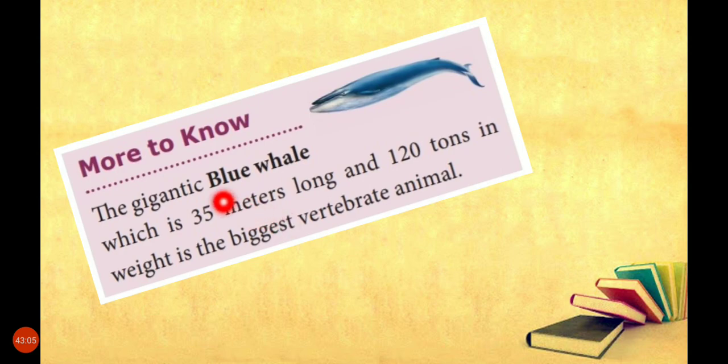More to know. The gigantic blue whale, you know the largest animal on the earth is blue whale, which is 35 meters long and 120 tons in weight, is the biggest vertebrate animal. It is the biggest vertebrate, means presence of backbone, animal on the earth.